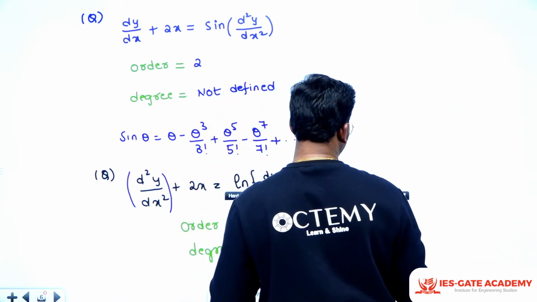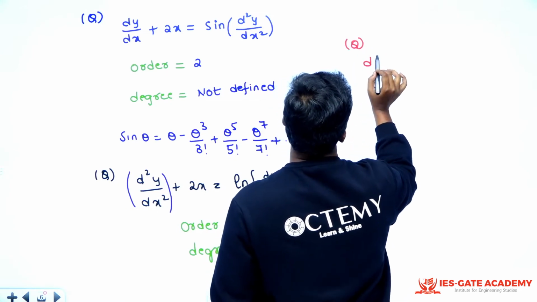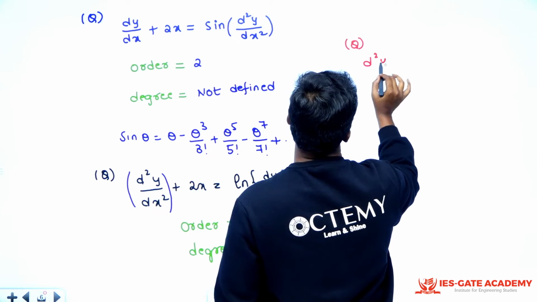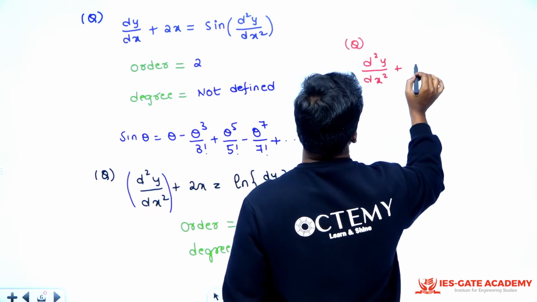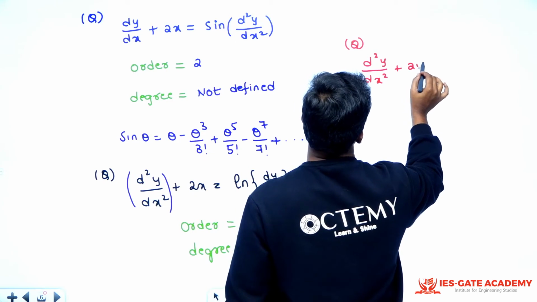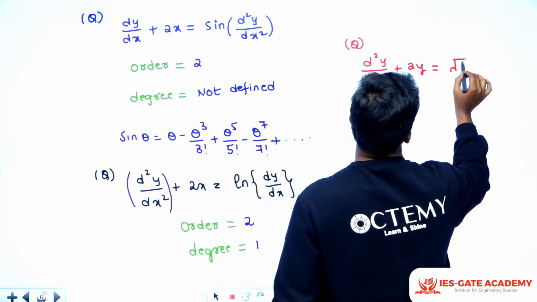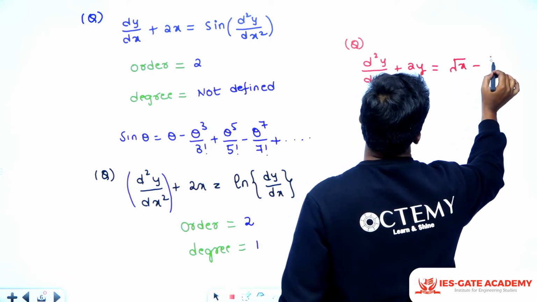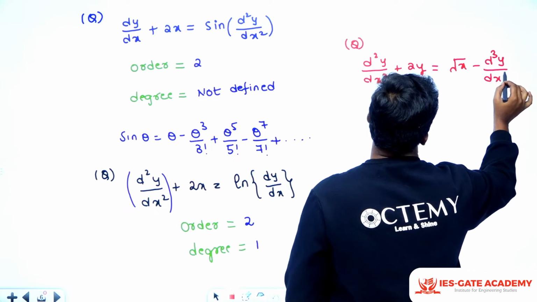Say the question I am asking you is like this. d square y by dx square plus 2y is equal to under root x minus d cube y by dx cube, right?